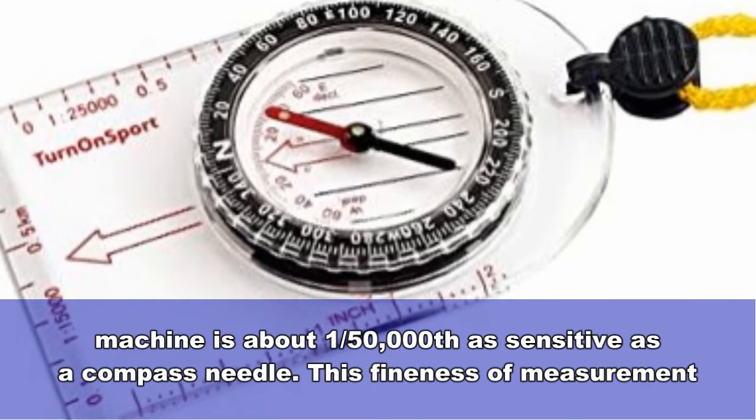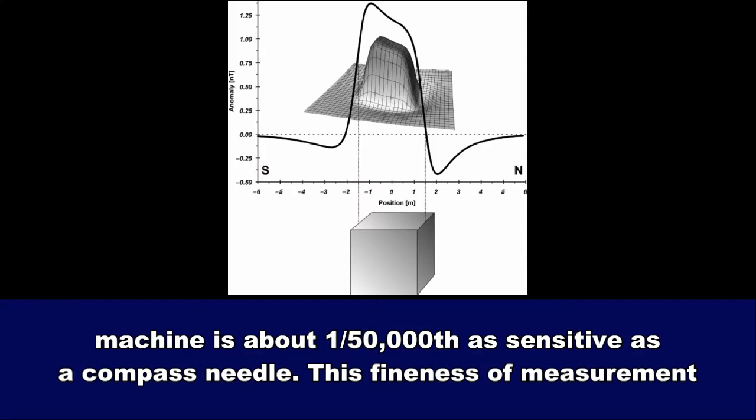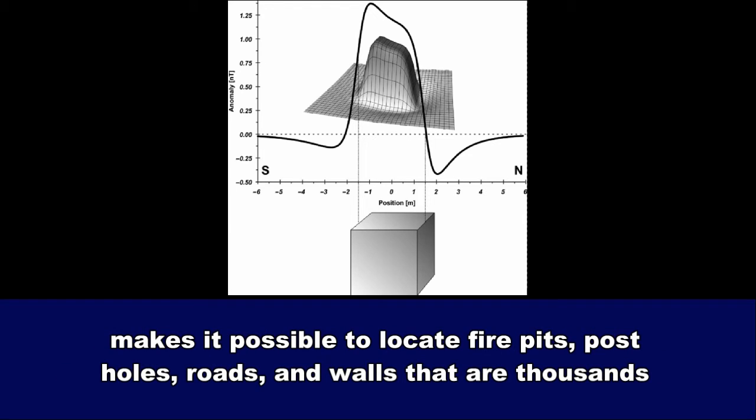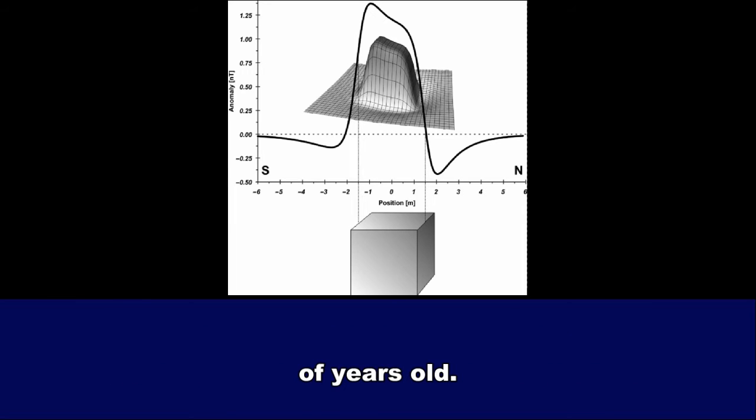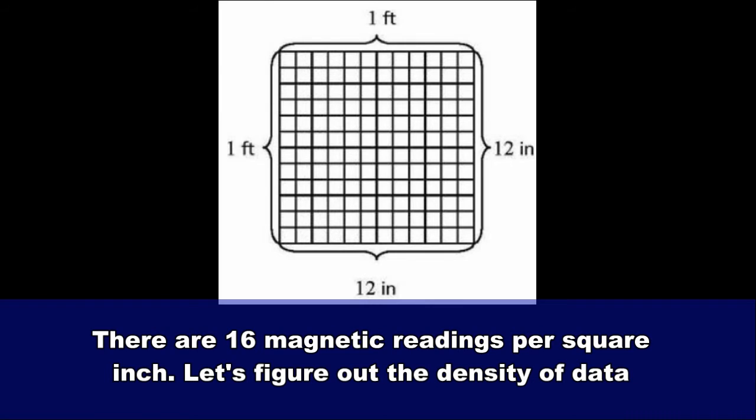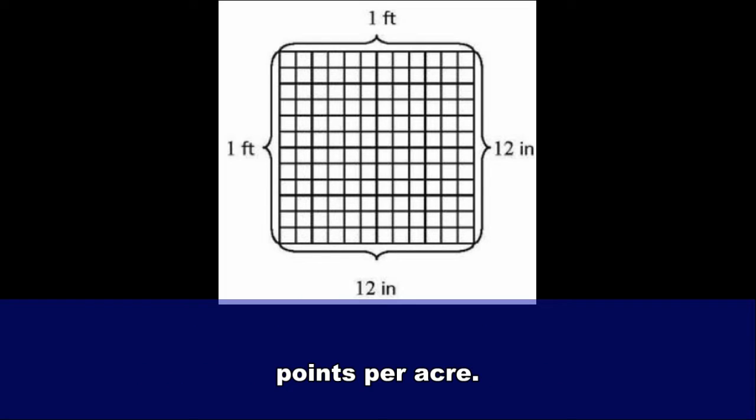So, the Sensys machine is about 1/50,000th as sensitive as a compass needle. This fineness of measurement makes it possible to locate fire pits, post holes, roads, and walls that are thousands of years old. There are 16 magnetic readings per inch too. Let's figure out the density of data points per acre.